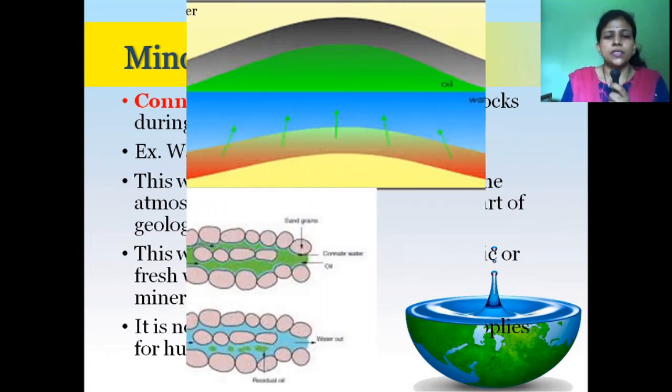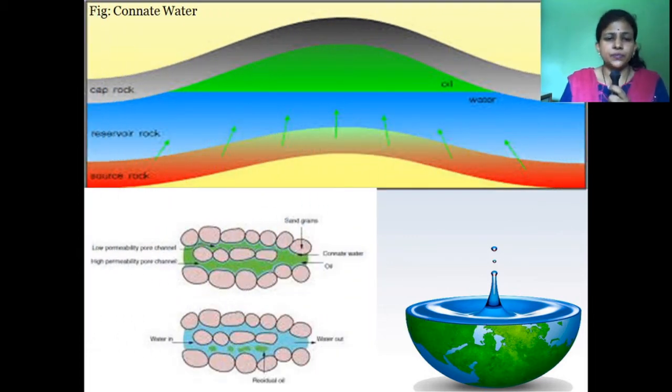See in this figure, when sediments settle, that process is called sedimentation. What is a sediment? How are sediments formed?